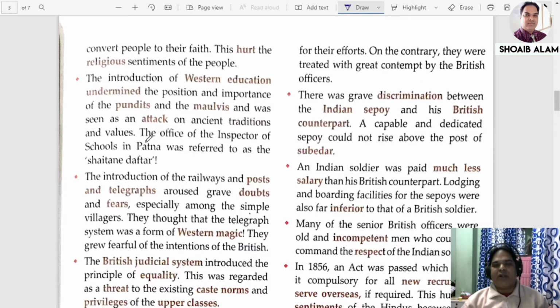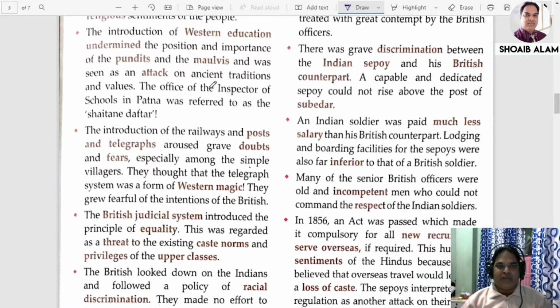So they thought that the traditional and the old values of our society are going to disappear with the coming of Western education in our country. Now you can see here, the office of the inspector of a school in Patna was referred to as the satanic daftar. Saitani daftar. You can see here, Saitan ka daftar.